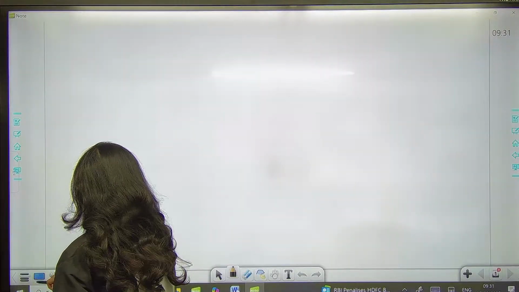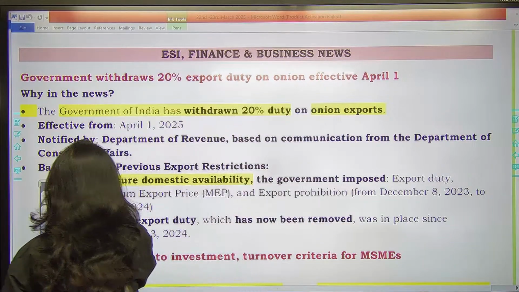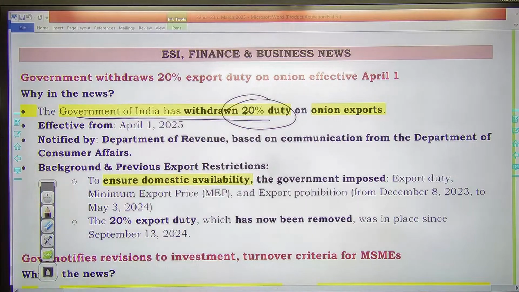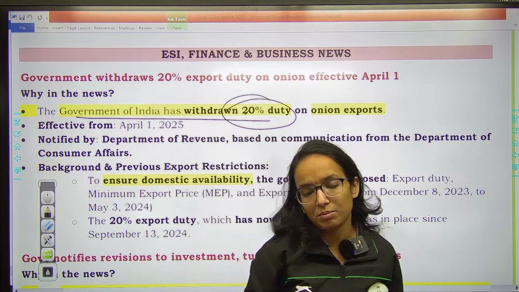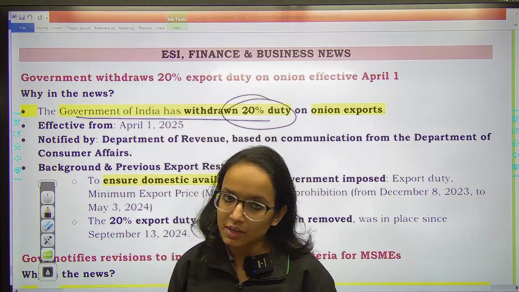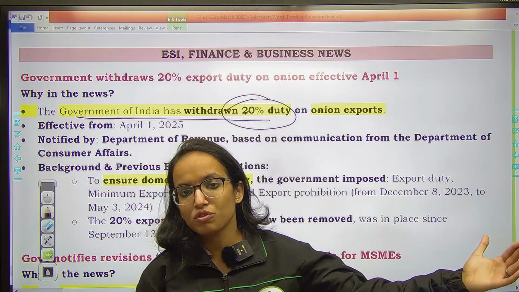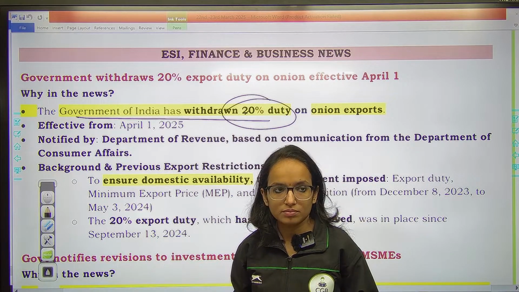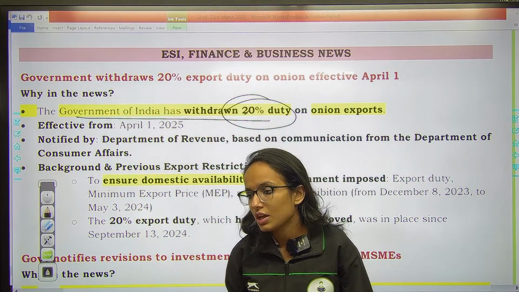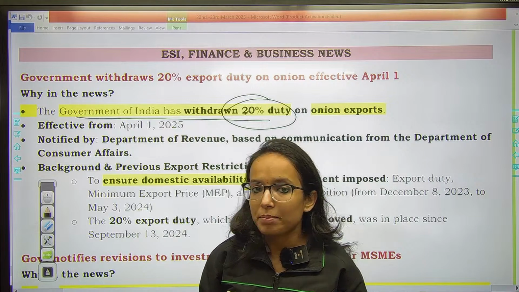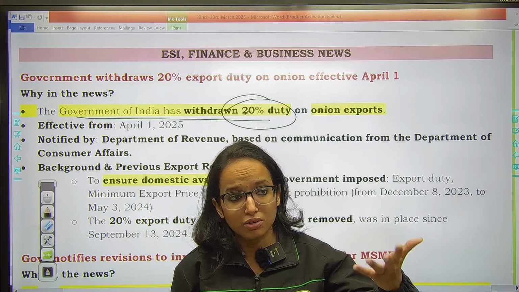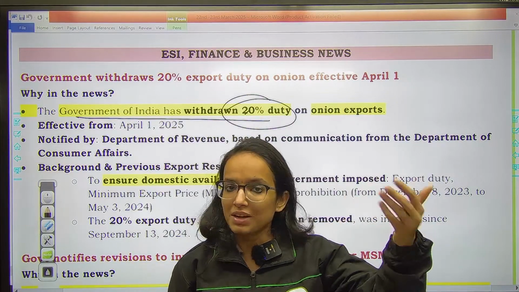If you recently see exports, to ensure domestic availability, sometimes they impose these kinds of duties, right? What happened in the previous few months, if you look at the trend, the retail level inflation was high. That is due to the food inflation. So if domestic supply is not apt and you are exporting that thing, supply would get reduced, demand remaining high or constant, there's a difference and the price rises.